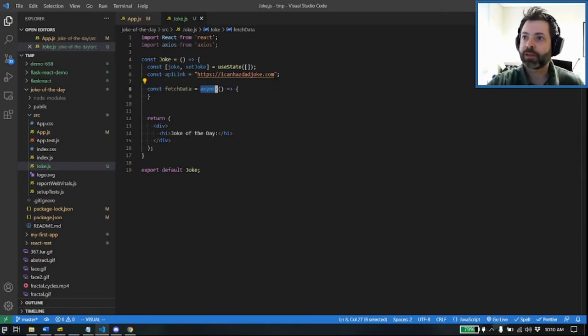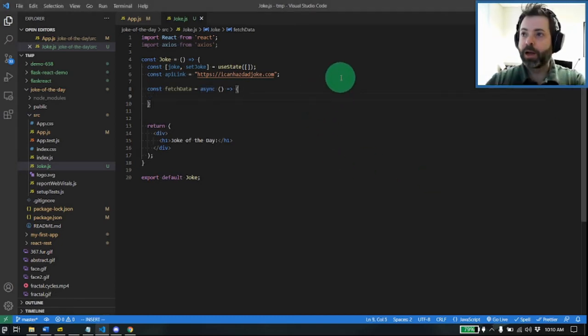Async is a JavaScript thing as well, so you hopefully know this from other projects. If you don't, that's fine. JavaScript promises are very similar. Basically, you are making your call, you are waiting until you get data back, and then you're doing something with it. Long story short, don't start acting on your variables immediately. Wait until it actually comes back. Otherwise, bad things are going to happen. And this async call makes that super easy for us.